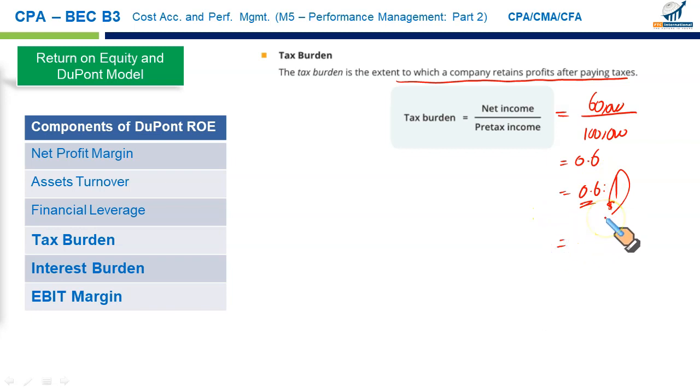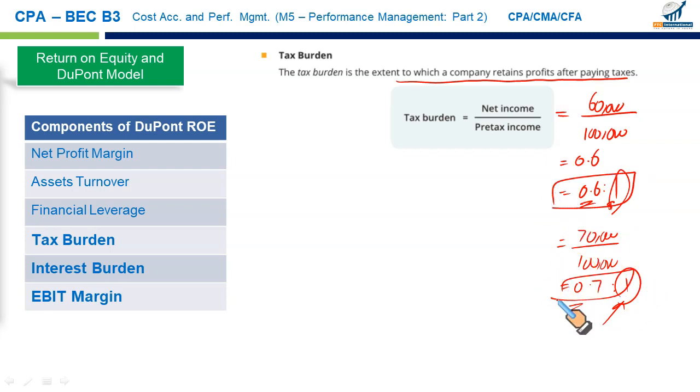Talk about the jurisdiction where I work. Our average tax rate is 30%. So in that case, you will have 100,000 in the denominator. After paying tax, you get $70,000 as your net income. So it's 0.7 to 1. So for every $1 earned, after paying tax, I get 0.7. So the tax burden in this case is lower, here higher.